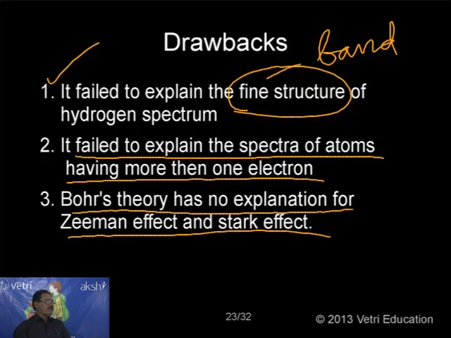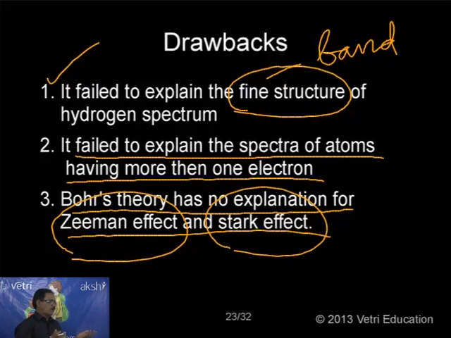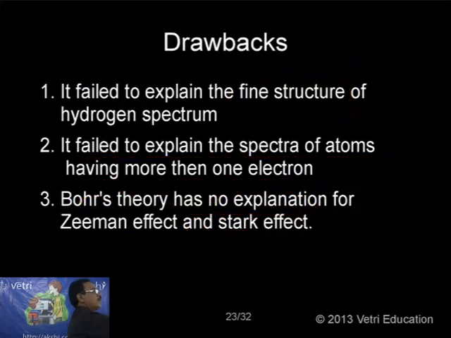I have just explained it. What is meant by the Zeeman effect? What is meant by the Stark effect? When you place a spectral line in the presence of a magnetic field, it will split. That is called the Zeeman effect. If you place it in an electric field, again it will split. That is called the Stark effect. How the Zeeman effect and Stark effect split the lines is not explained by Bohr. It is again a drawback of Bohr.